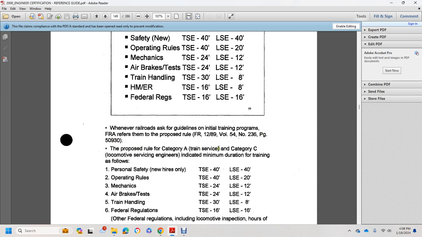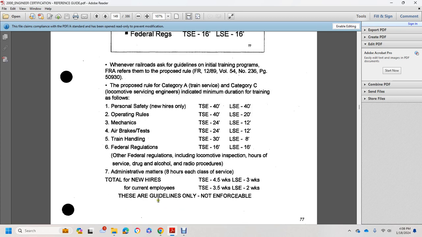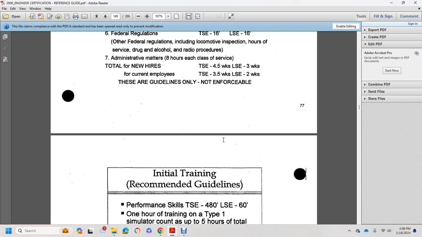Proposed rule, Category A, train service, and Category C, locomotive service engineers, indicate minimum duration for training as follows: personal safety, operating mechanism, air brake testing, train handling, federal railroad regulation. Other federal regulations include locomotive inspection, hours of service, drug and alcohol, radio procedures, administrative matters, 8 hours each class of service to hold new hires for current employees. These are guidelines only and not enforceable.